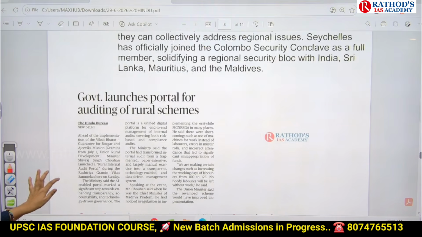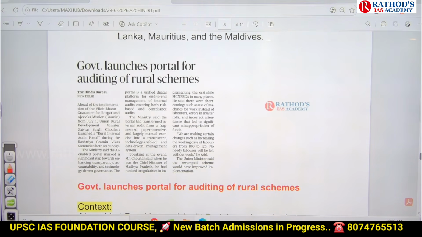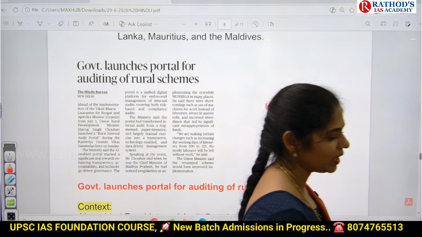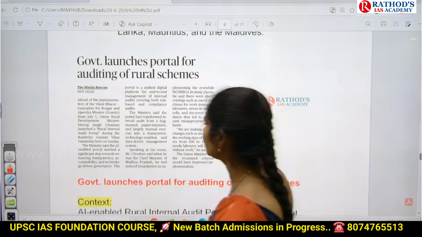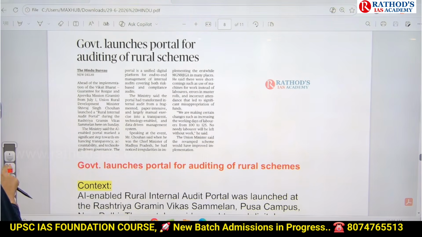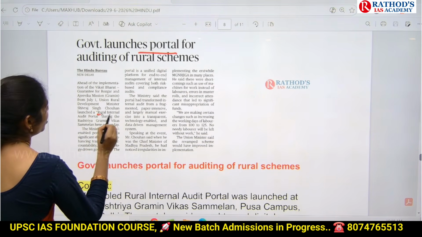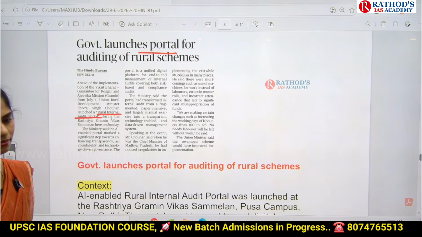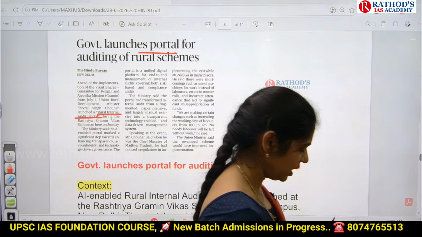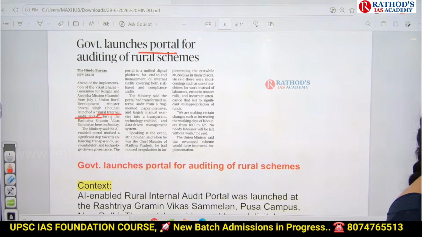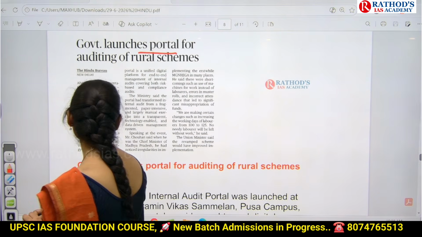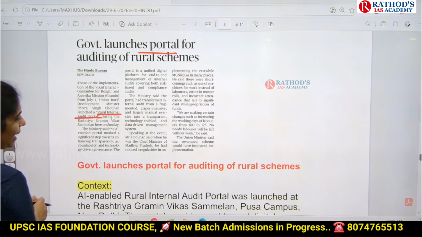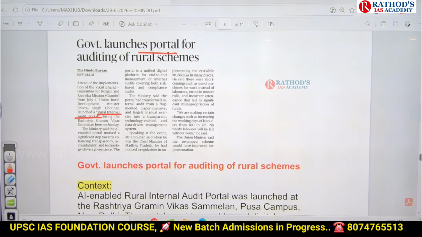Okay, see this next article, guys. Government launches portal for auditing of rural schemes, and keep a star mark for this. In 2027, for sure, you'll get a question in prelims related to this, guys. Okay, so the name of this portal is Rural Internal Audit Portal, by Ministry of Rural Development.